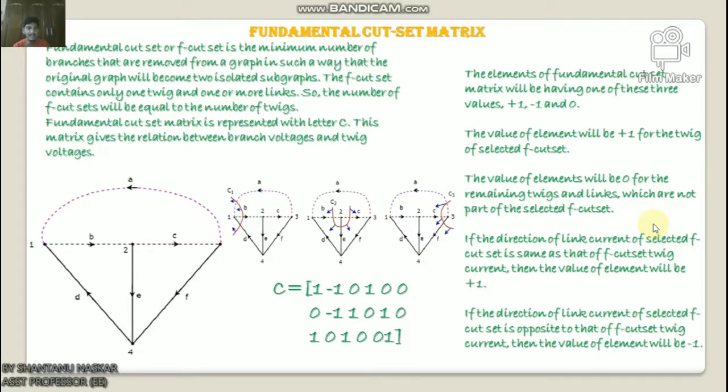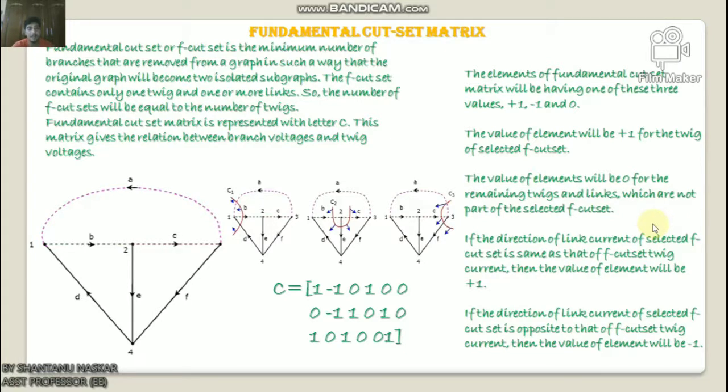If there are n nodes and b branches present in a directed graph, then the number of twigs present in a selected tree of the given graph will be n minus 1. So the fundamental cut-set matrix will have n minus 1 rows and b columns. Here rows and columns correspond to the twigs of the selected tree and the branches of the given graph. Hence the order of the fundamental cut-set matrix will be (n minus 1) into b.